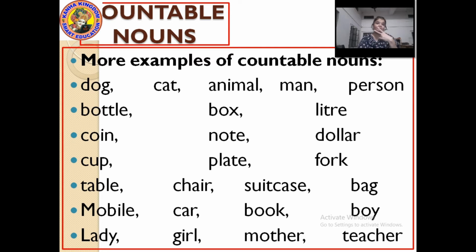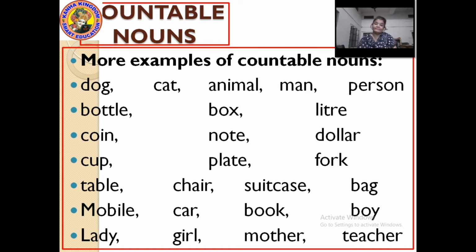I have 2 bottles, I have 5 bottles, I have many bottles. Box, yes, 10 boxes, 15 boxes, 100 boxes. A countable noun can be in singular form or in plural form. When it is one, it is singular, and when it is more than one, it is plural.